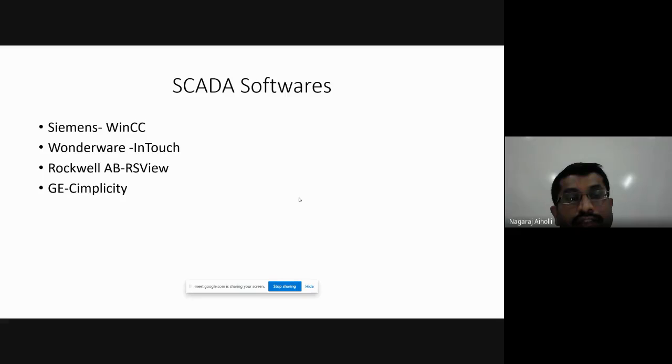Siemens manufactures WinCC. Wonderware manufactures InTouch SCADA software, Rockwell AB, RSView, and General Electric GE manufactures SCADA software called Simplicity. So these are a few of the SCADA softwares available in the industry.